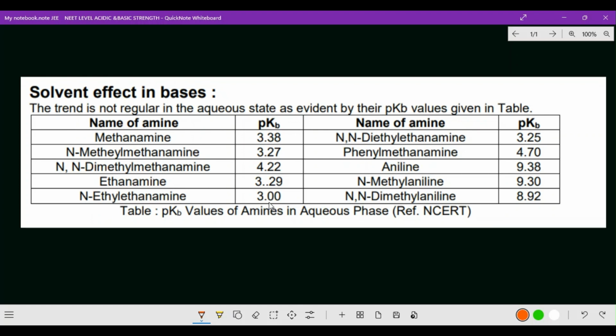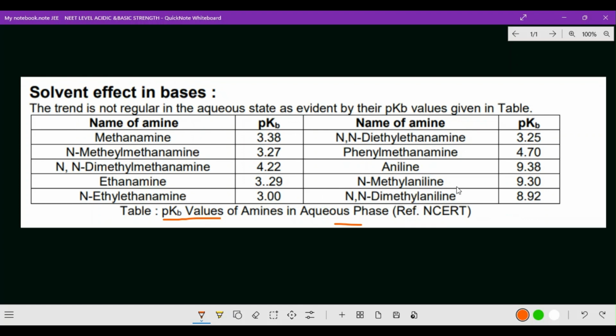Now which is the least? These are pKb values of amines in aqueous phase. The same idea: N,N-diethyl ethanamine 3.25, and phenyl methanamine 4.70, aniline 9.38, N-methyl aniline 9.30, N,N-dimethyl aniline 8.92. I think you got the clarity here.